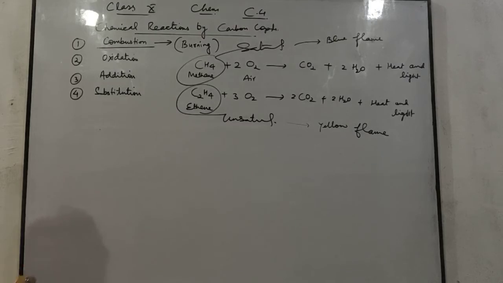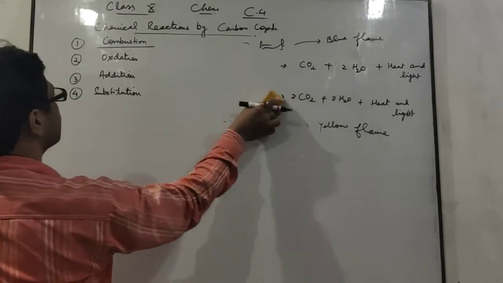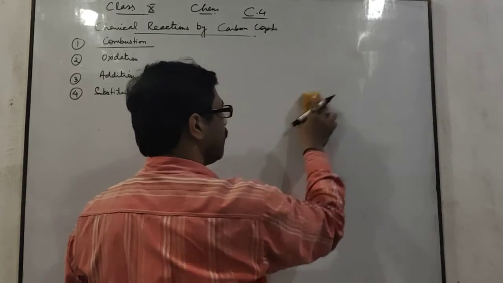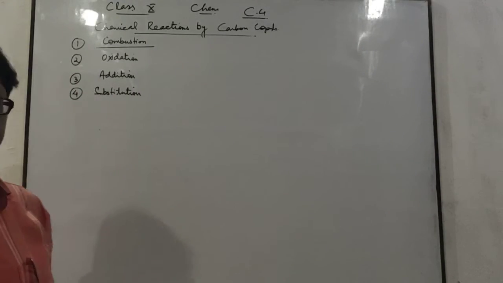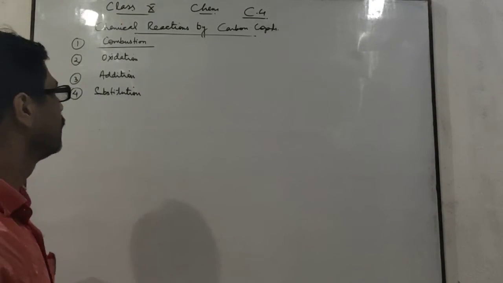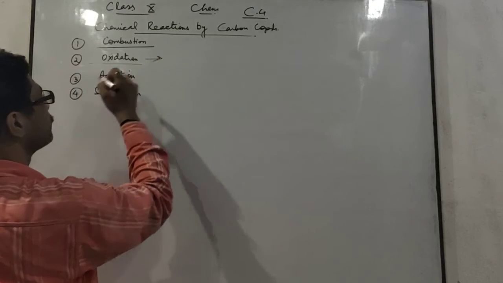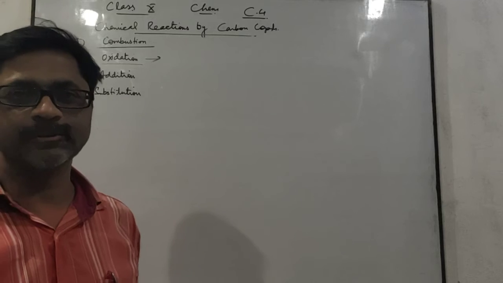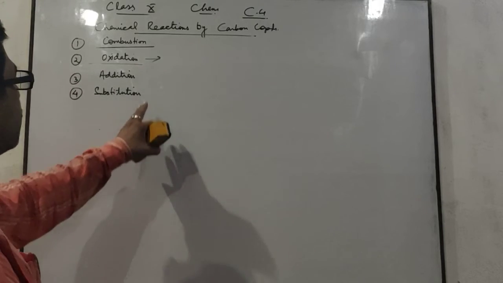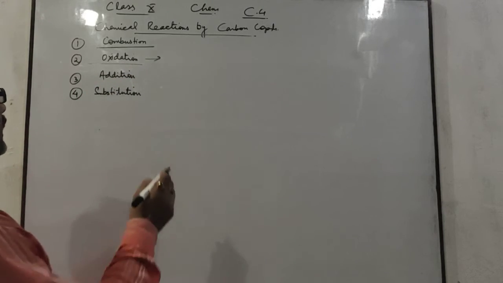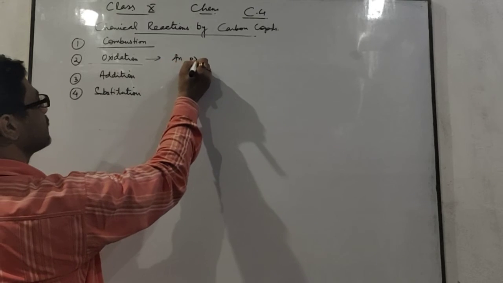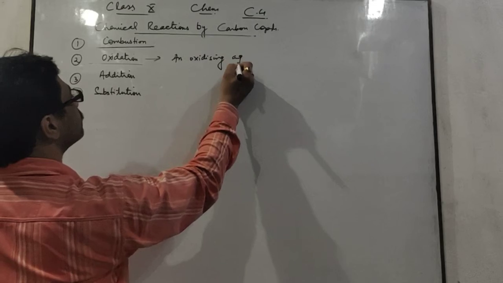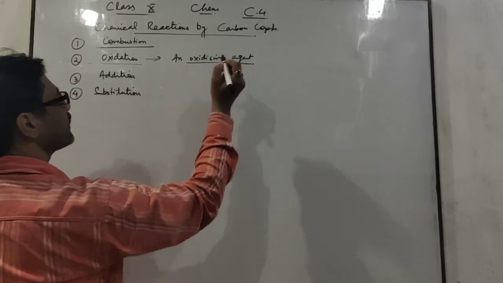Now I am going to discuss the oxidation reaction. Oxidation means addition of oxygen. It is also a type of reaction which is shown by some organic compounds. But here an oxidizing agent is required, which acts as a catalyst.